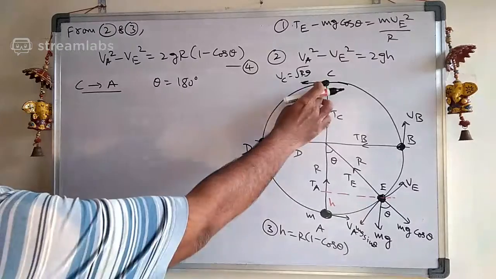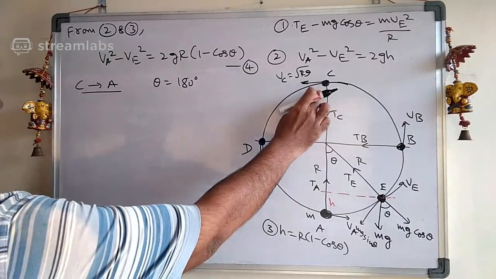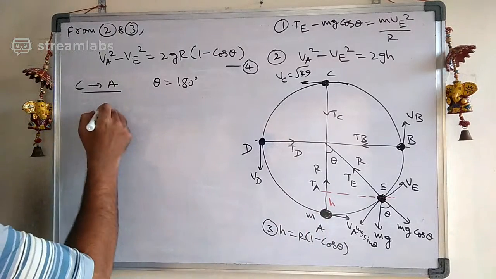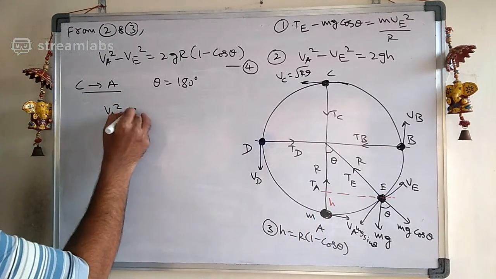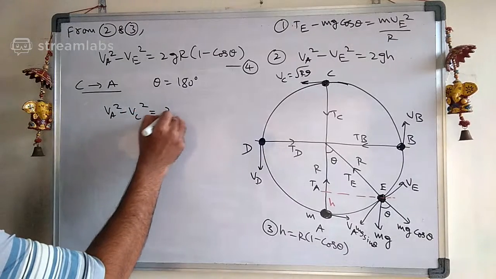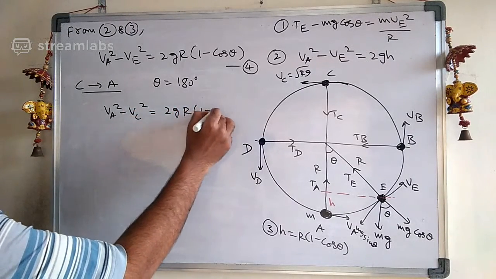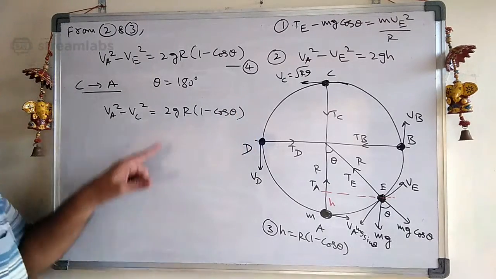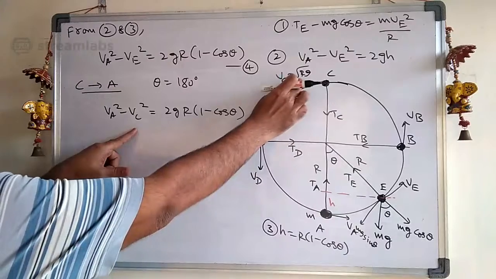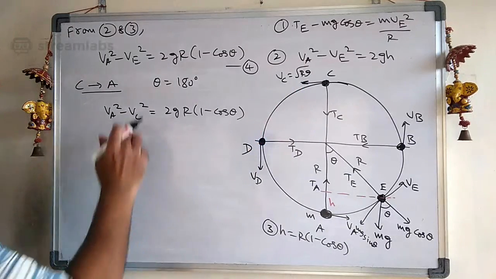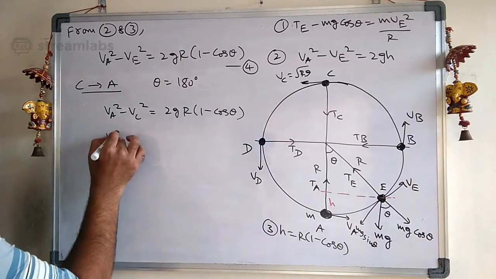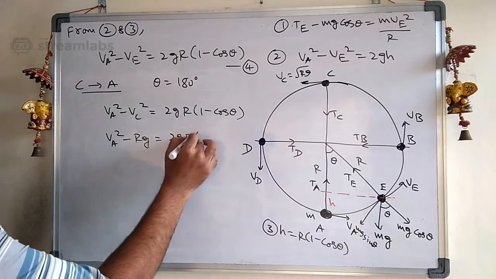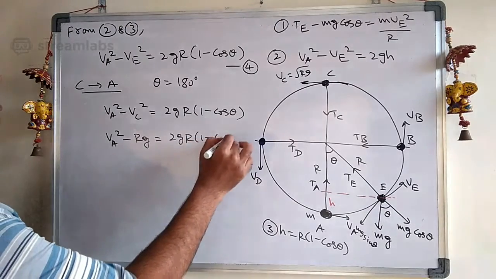From C to A, the initial velocity is at C and the final velocity is at A. So I can write Va square minus Vc square equals 2gr into 1 minus cos theta. The minimum Vc value is root over Rg, so Va square minus Rg equals 2gr into 1 minus of minus 1.